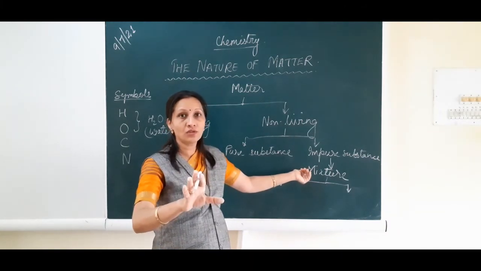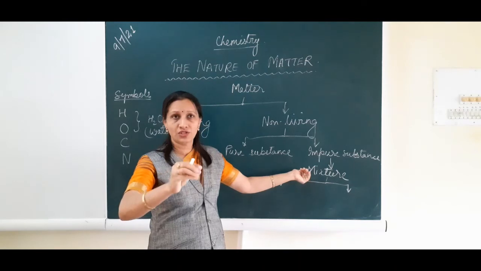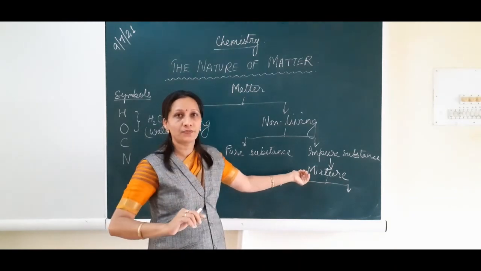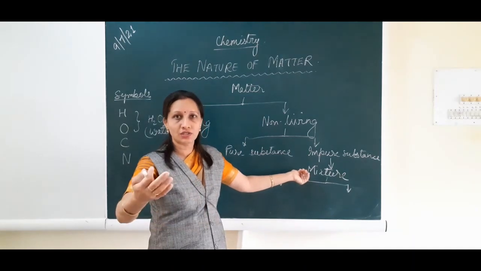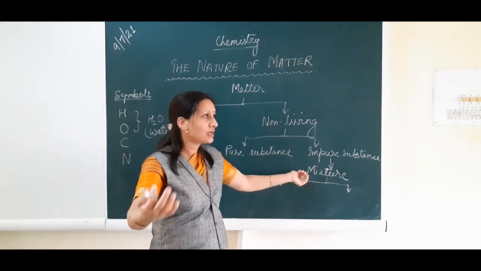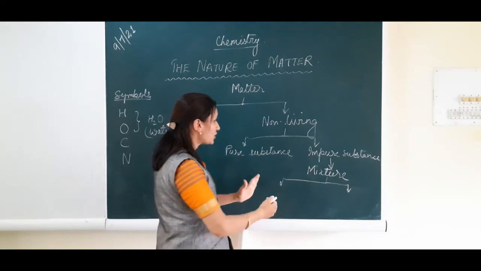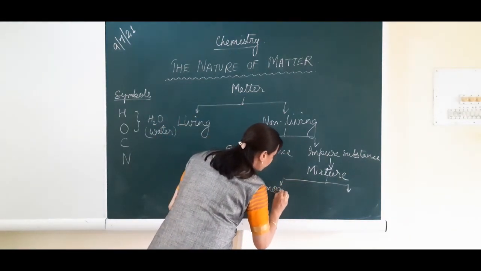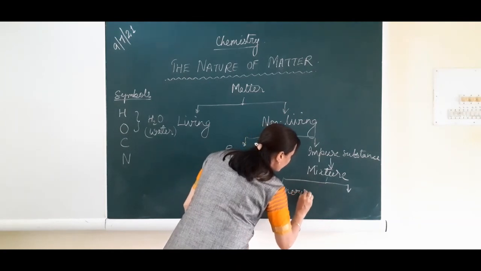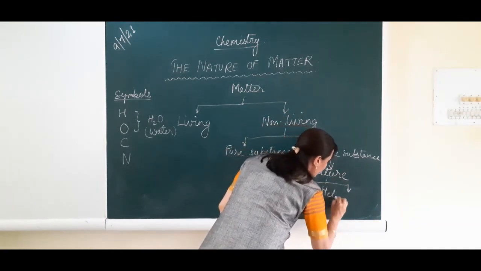What is a compound? Suppose you want to separate oxygen and hydrogen, then it won't be possible. By a physical method like boiling, you cannot separate hydrogen and oxygen, isn't it? Because water is a compound. So mixture is further classified into homogeneous mixture and heterogeneous mixture.